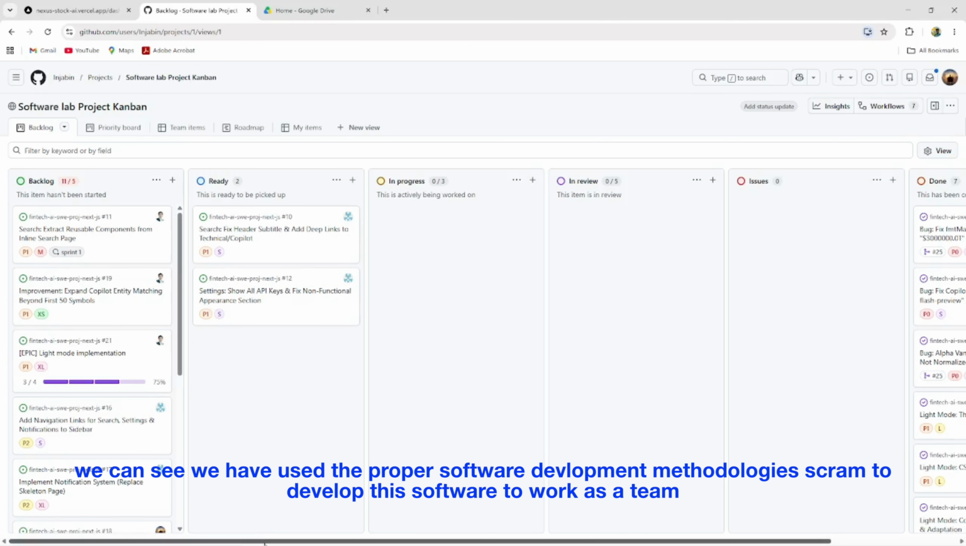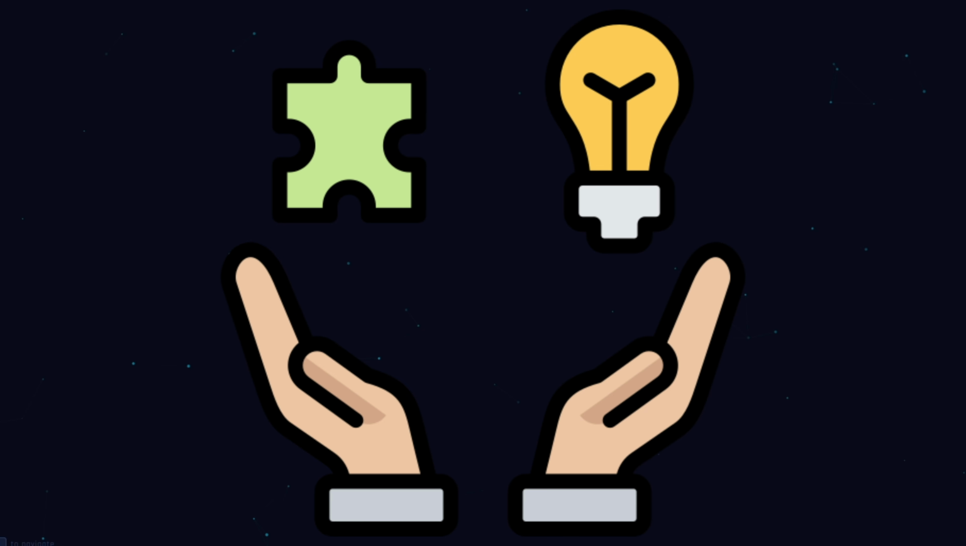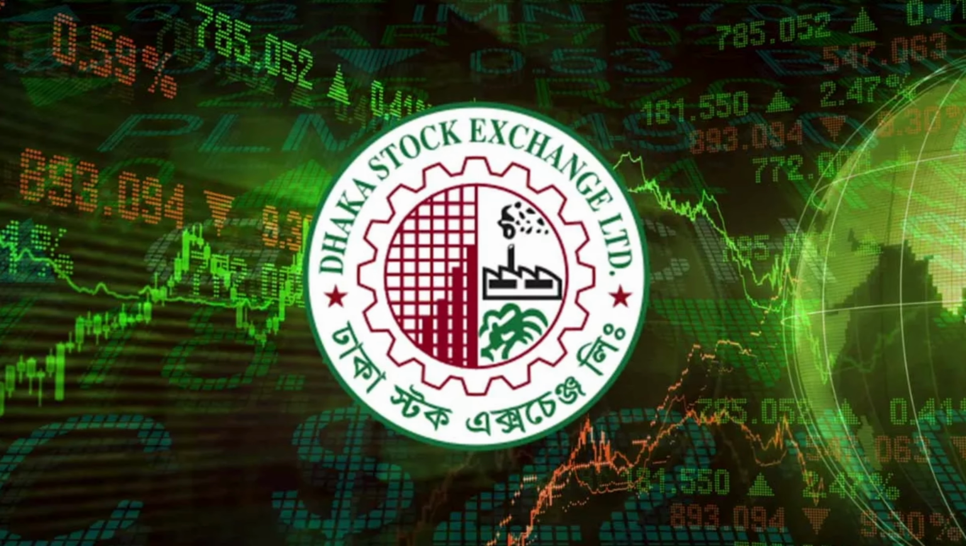And this is it. Our biggest challenge was managing API rate limits and large amounts of financial data. We overcame this by using efficient API handling and caching techniques. In future, we aim to make Nexus Stock AI a personalized AI stock companion for Bangladeshi investors by integrating DSE data and integrating with the Dhaka Stock Exchange, providing smarter suggestions, personalized notifications, and more accurate insights.